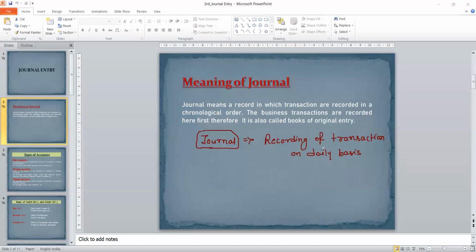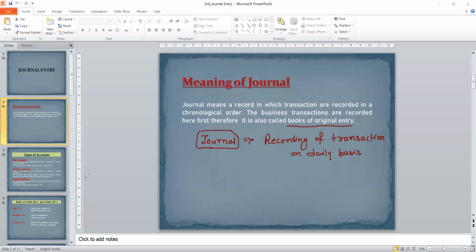And recording of transaction on daily basis means chronological order, means transactions are recorded whenever they happen, on the basis of occurrence. That's why it is called chronological order. Now, books of original entry means transactions are recorded here first. So that's why it is called books of original entry. There are no other books prepared before journal. So this is the first book also.